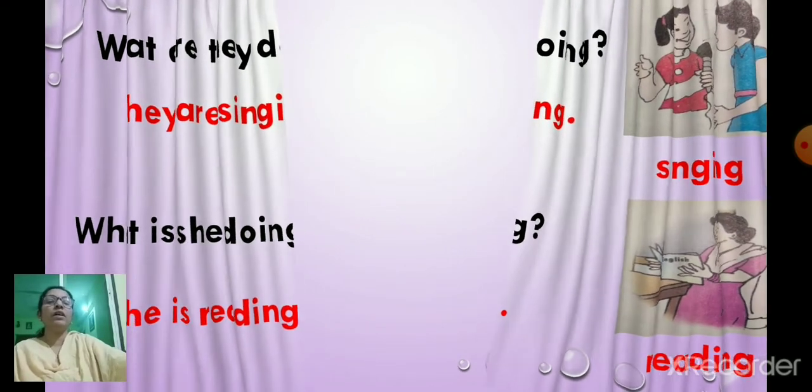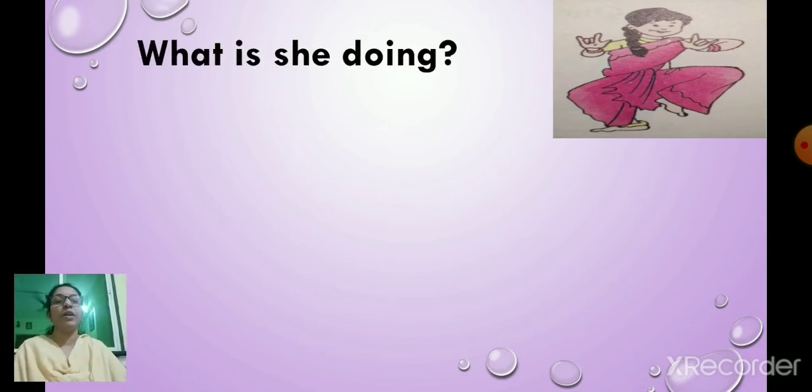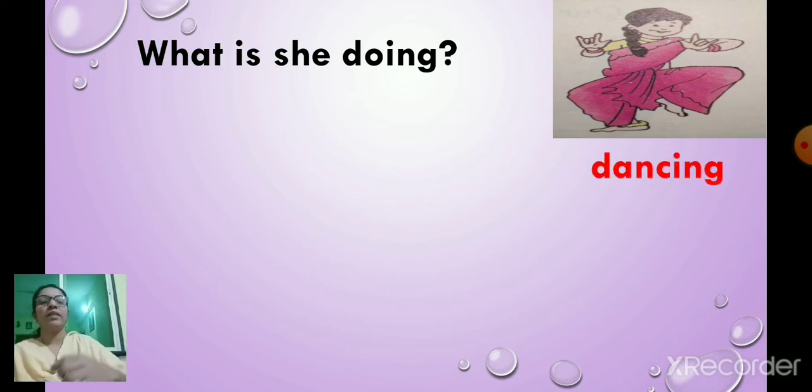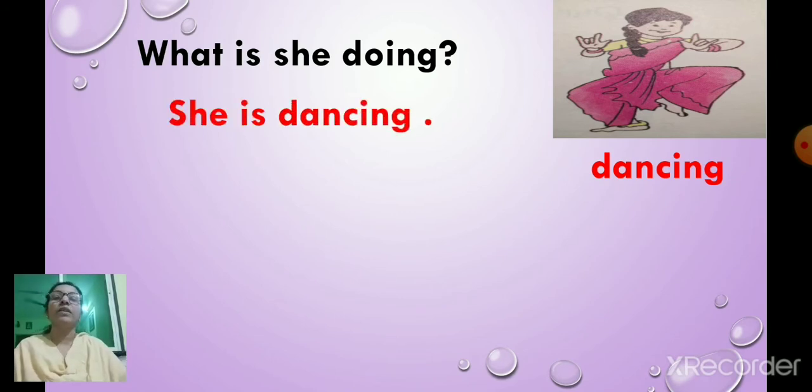Now look at the next picture. What is she doing? What is the action she is doing? Dancing. So use this dancing in the sentence. She is dancing. What is she doing? She is dancing.